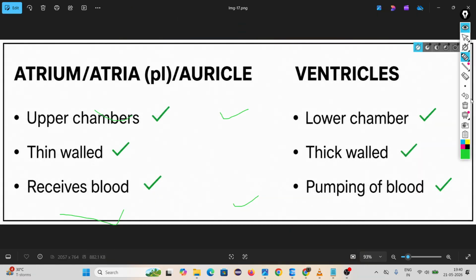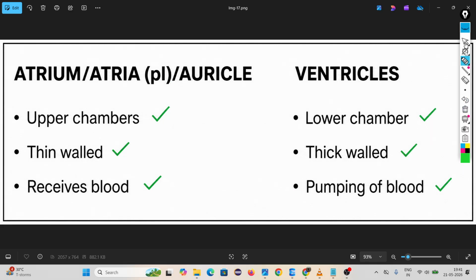Then look, what is the work of atrium and ventricles? Atrium means upper chamber, ventricles mean lower chamber. Atrium is thin walled, ventricles are thick walled. Why do ventricles have thick walls? Because they are mainly for pumping. The atrium's work is only receiving the blood. The ventricles' work is pumping blood. For pumping blood you require thick walls, because you have to create pressure inside arteries.